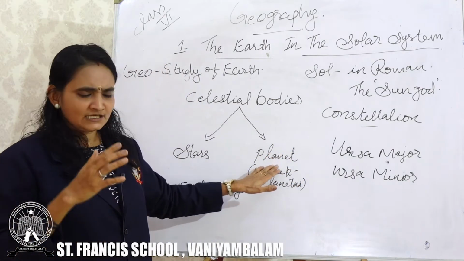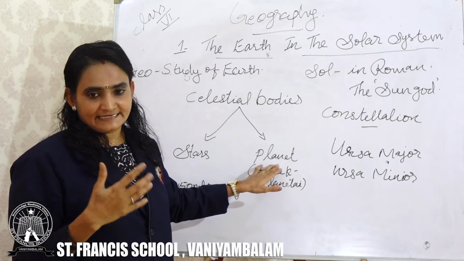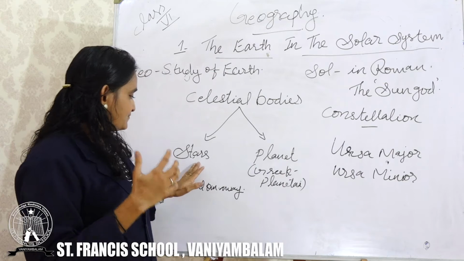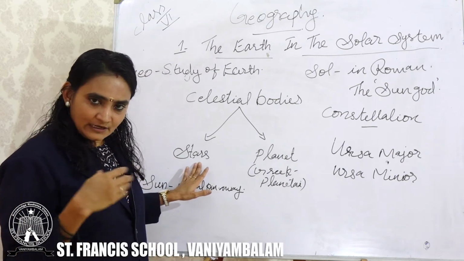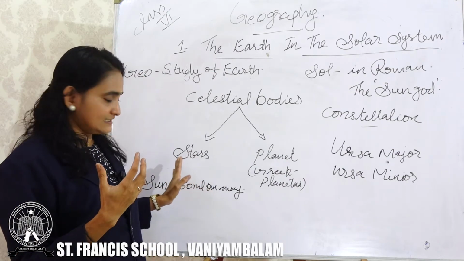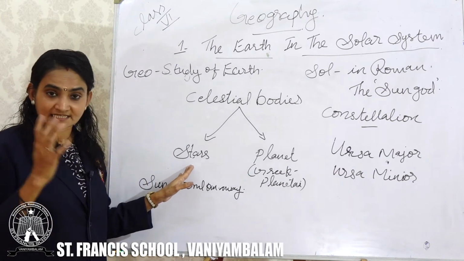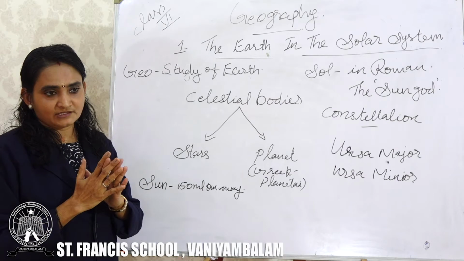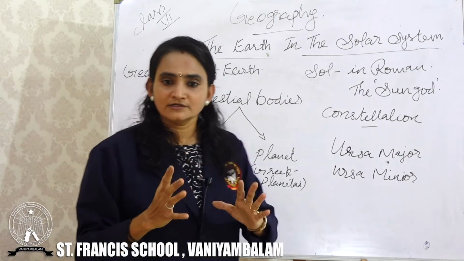Planets, we can say there are 8 planets in our solar system. That we are learning, what is the solar system and all. Then celestial bodies which have this heat and light are termed stars. Our sun is the biggest star in our solar system. Sun is the head of our solar system.